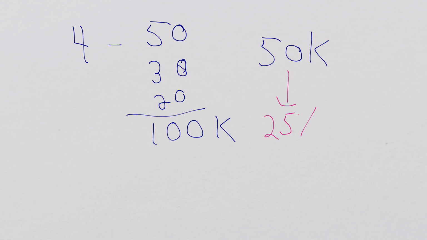Well, 25% of what will be a total of, I'm sorry, a total of 150. 25% of a total of 150 is not $50,000. It's less than 50. It's actually 37.5.